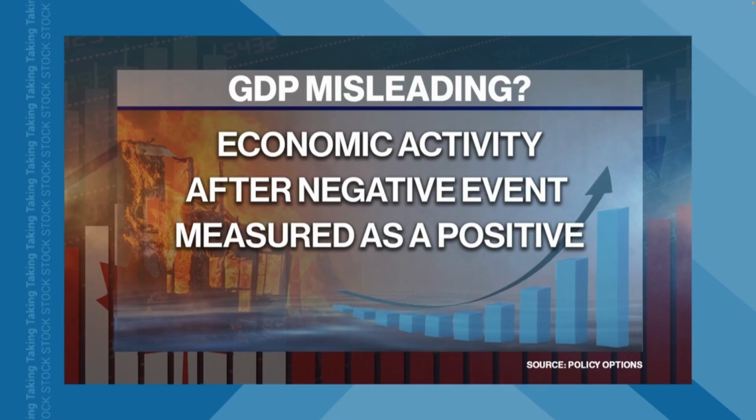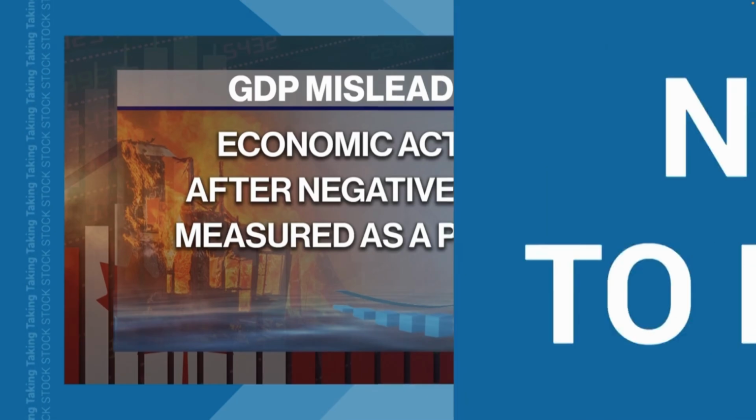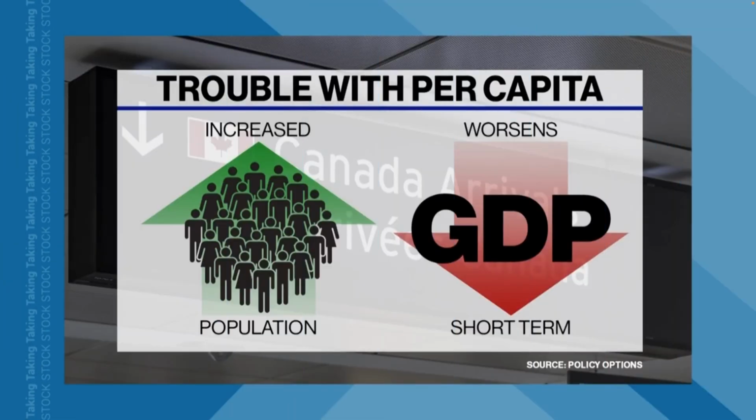Economic activity is seen as only good, but if it's rebuilding infrastructure after a devastating event like a fire or a flood, it's hardly a positive. And per capita GDP, which gets a lot of attention, is even more misleading. Sudden increases in immigration, as happened in Canada in recent years, makes per capita GDP look worse in the short term, ignoring that immigration tends to lead to higher growth within a few years.